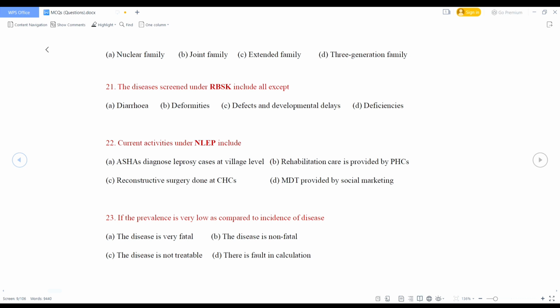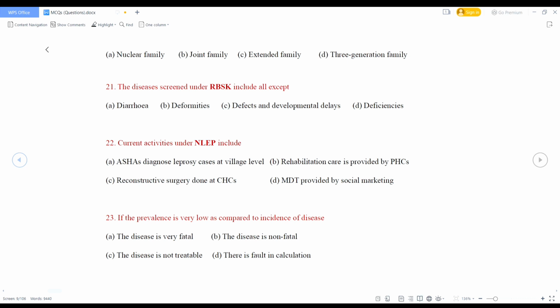Next, current activities under NLEP include. So NLEP means National Leprosy Eradication Program. So which is the current activities included? ASHAs diagnose leprosy cases at village level. So this is the right answer.